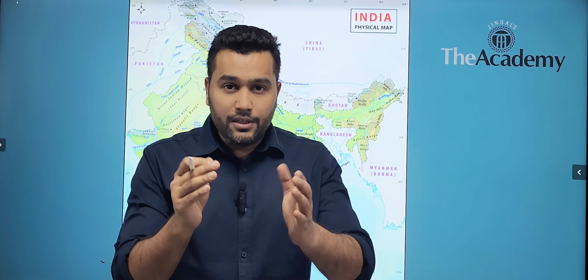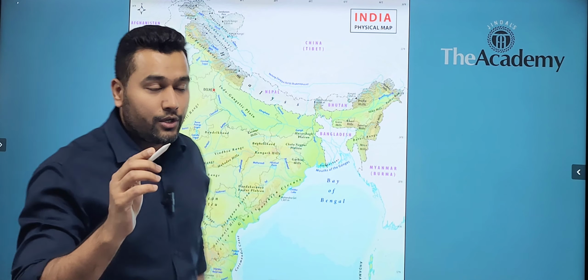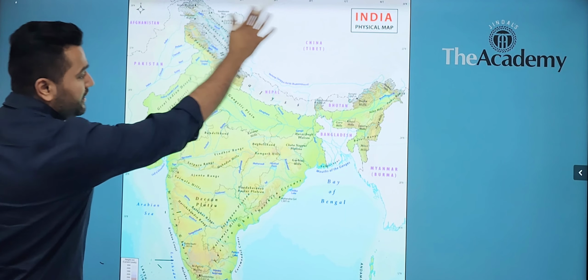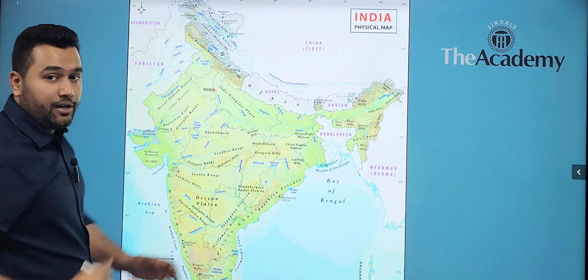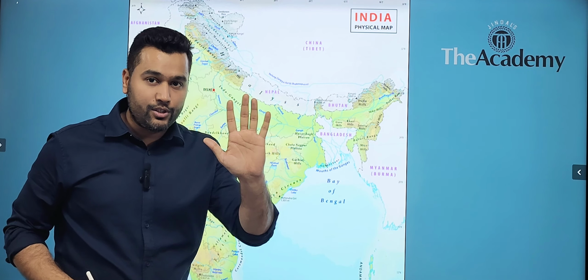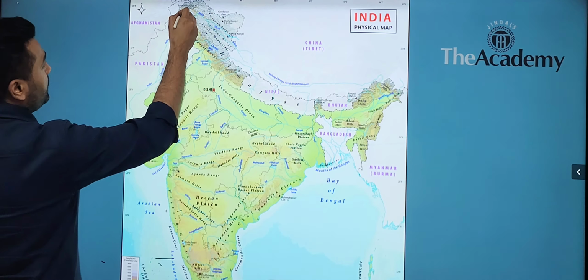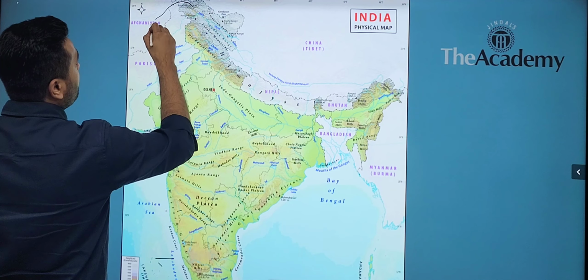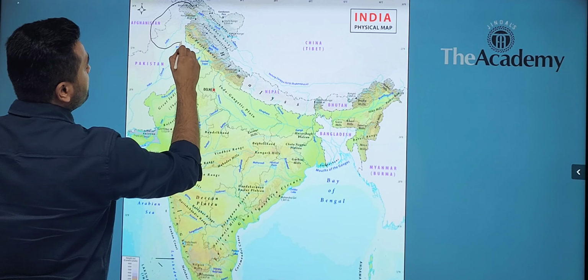Memorizing 16 Mahajanpad becomes simple if the geopolitical context within which these Mahajanpad were established is understood. In order to understand that, we divide this entire topography into 5 major divisions. The first division is the northwestern region.